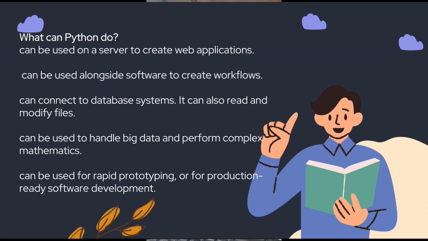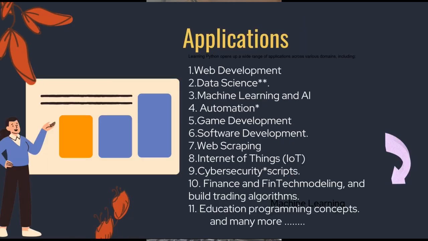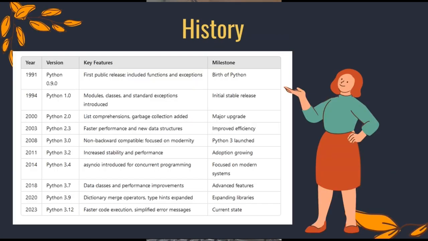Now, what can Python do? We all know Python can do anything basically, right from writing a simple hello world code to writing complex code for deep learning, machine learning, AI programs, generative AI, large language models, and various things. Let's talk about big data, talk about databases. Everywhere we're going to see Python used as a programming language. There are various applications that come with Python, like web development, data science, automation, IoT, cybersecurity, the education field, and there are many places where Python is widely used.